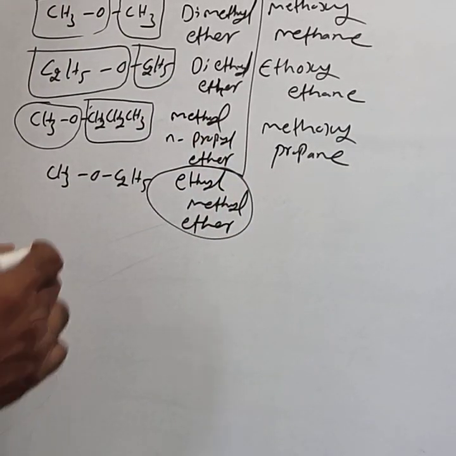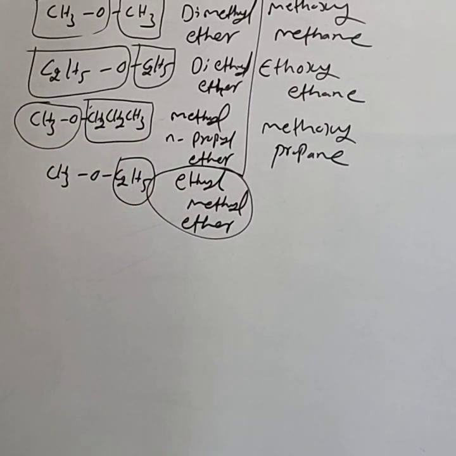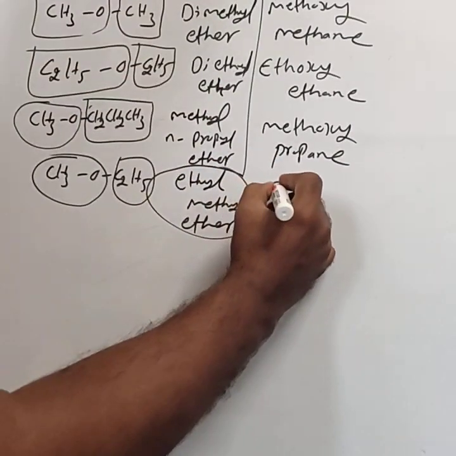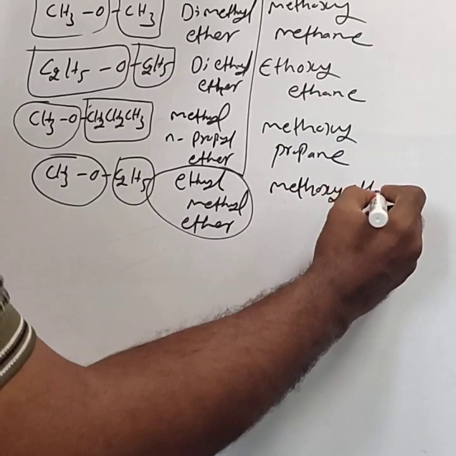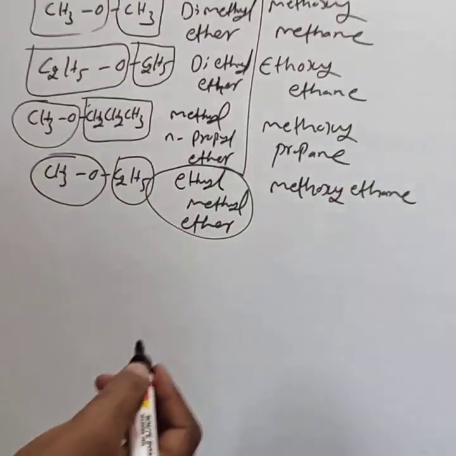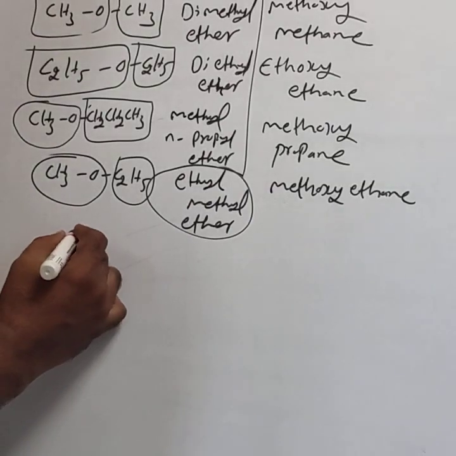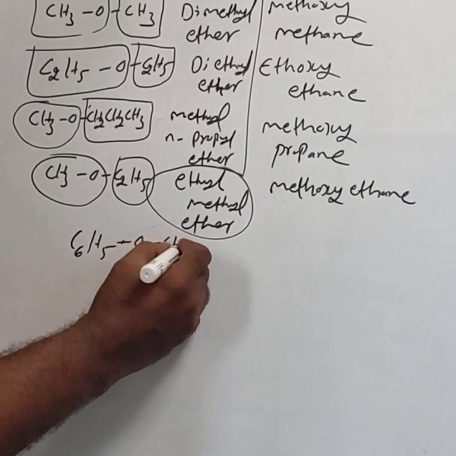For the IUPAC name, this is the root word. The root word name is ethane. This is the alkane part and this is the alkoxy part. Then the IUPAC name is methoxyethane. Similarly, you can take C6H5OCH3. This is a most important one.